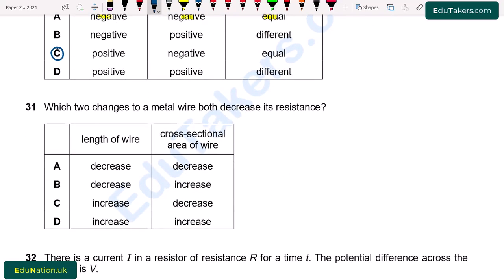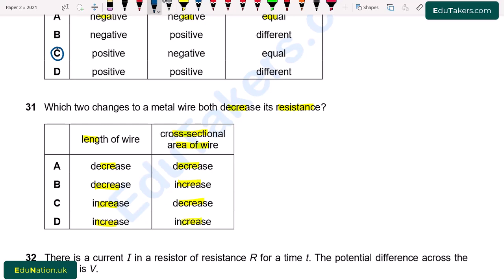Question number 31. Which two changes to a metal wire both decrease its resistance? Length of the wire, cross-sectional area of the wire. A, decrease, decrease. B, decrease, increase. C, increase, decrease. D, increase, increase.